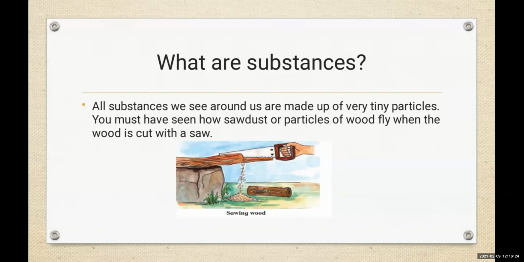Can you see page number 127 of your textbook, children? All substances we see around us are made up of very tiny particles. You must have seen how sawdust or particles of wood fly when wood is cut with a saw. When iron or copper is smoothed with a file, we get particles of iron or copper. All substances like pencil, chalk, paper, wood, wheat grains, iron, copper and coal are made up of fine particles that we are grinding.